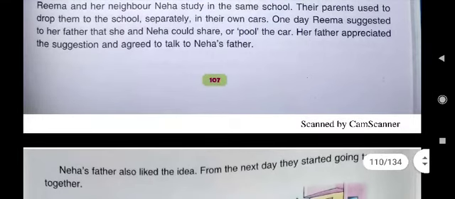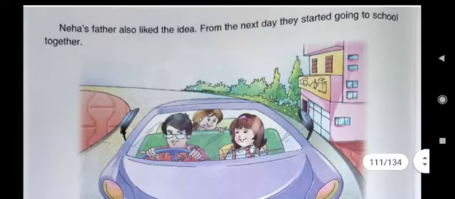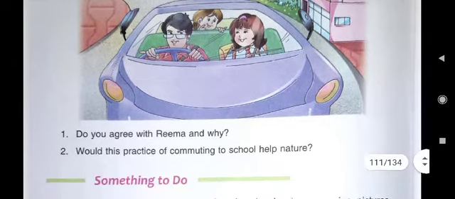In your social science lesson, you must have read about carpool. Means sharing of car. If both of them have to come to same place, then they can share the car. That is carpool. And that was suggested by Rima to her father. Then Rima's father talked to Neha's father. Neha's father also liked the idea, and from the next day they started going to school together.